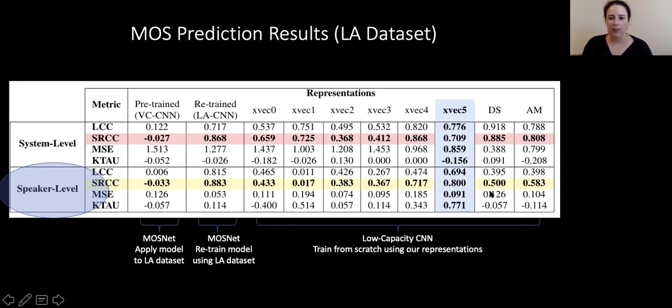compare: our set of X vectors as well as deep spectrum features and acoustic model embeddings. These were run on our low capacity CNN, which we trained from scratch. So there's no pre-trained models in this experiment. What we find is when we consider all the different correlation metrics here at the speaker level aggregation, we identify X vector 5 to be the best representation. Recall that X vector 5 is modeling device quality, so it does make some intuitive sense. And it's worth mentioning that the retrained logical access CNN MOSNet architecture also performs quite well.